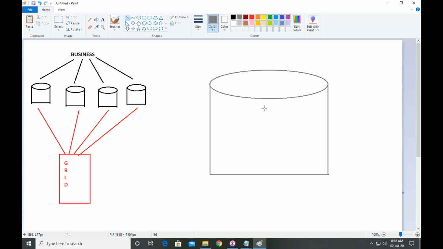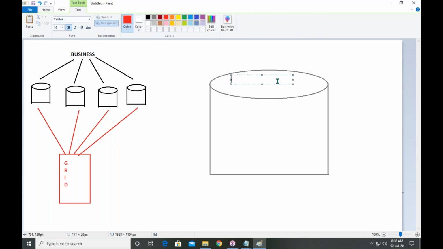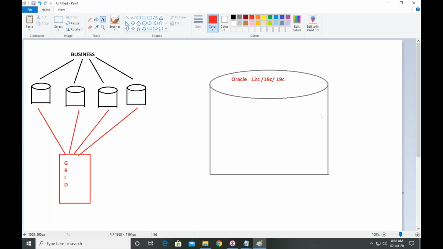Next one. What is the name of your database? Cloud database: Oracle 12c, or you can also say 18c, or 19c. All are cloud databases. Now it's a big storage area.